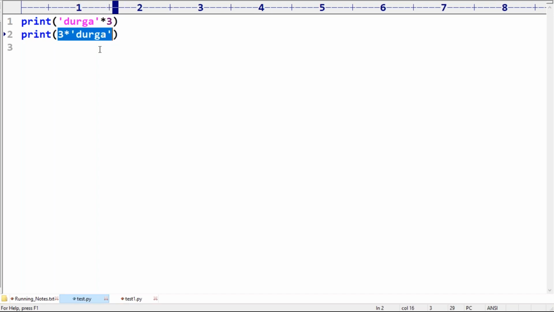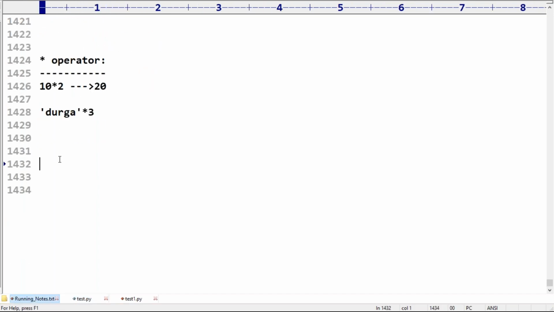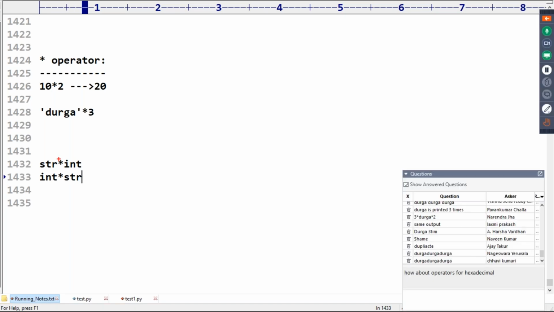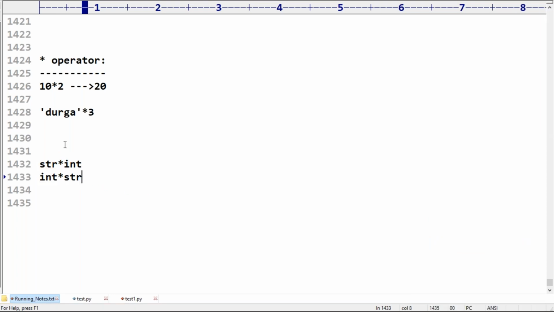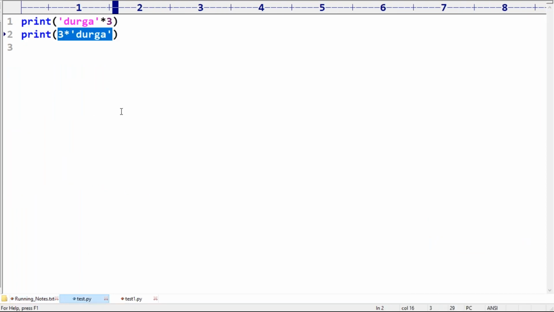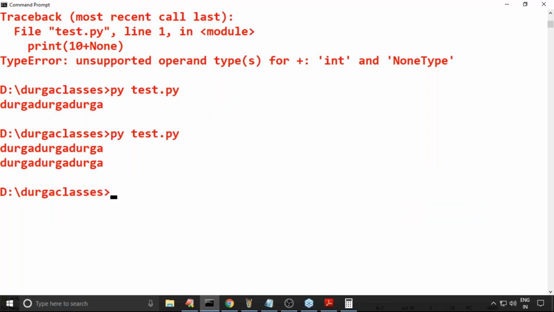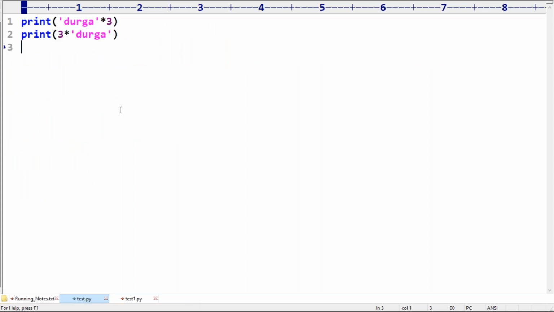3 into Durga. So now the point is, sir, string into int or int into str, both are acceptable. Can you please repeat this string these many times, or can you please repeat these many times this string? Both the things are same. Order is not important in this case. Now have a look. Durga, Durga, Durga, 3 times we are going to get. Don't think too much. Clear?